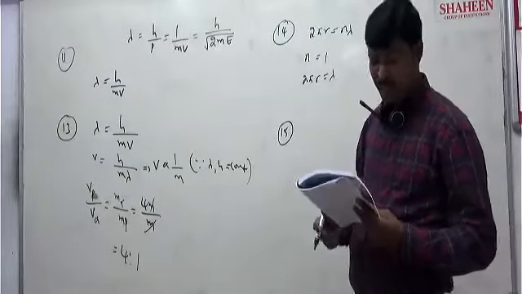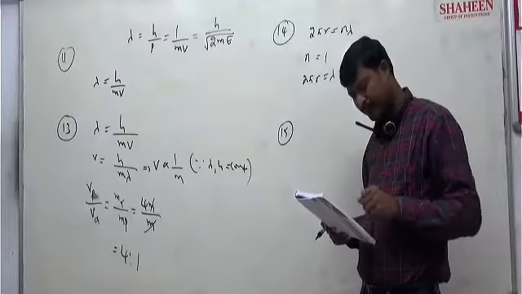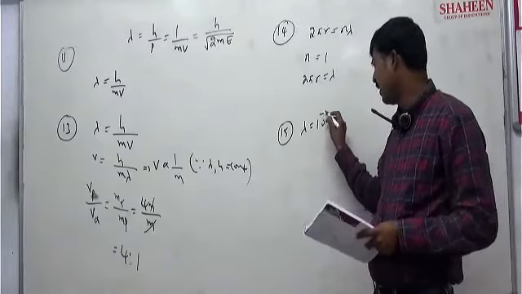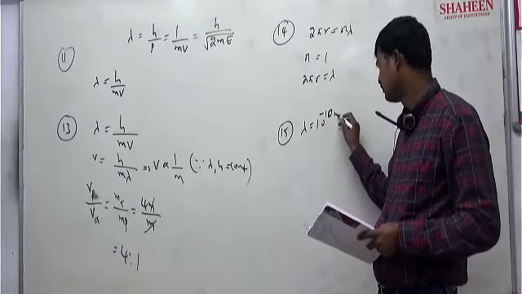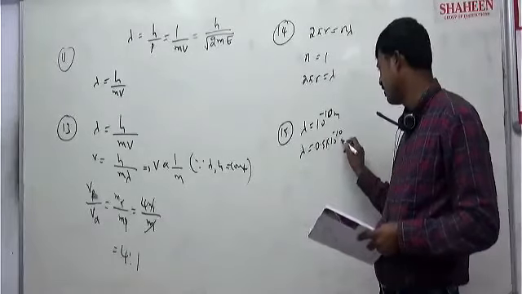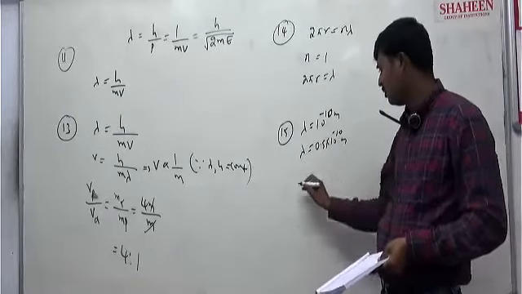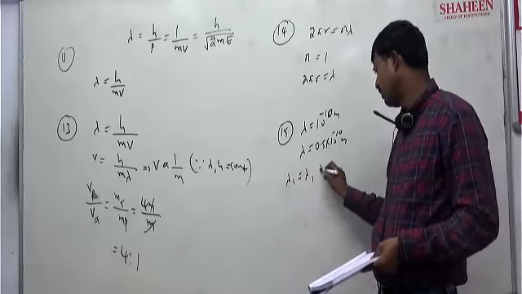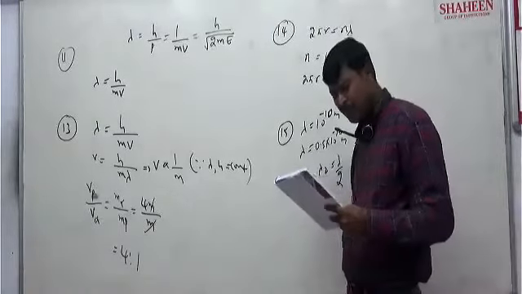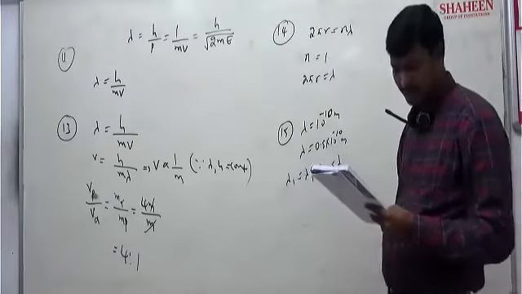Initial lambda is given as 10 power minus 10 meter, and finally 0.5 into 10 to the power of minus 10 meter, which is lambda by 2. So what will be its energy they are asking?